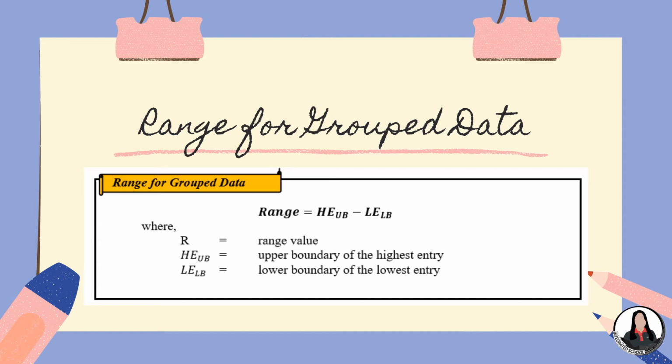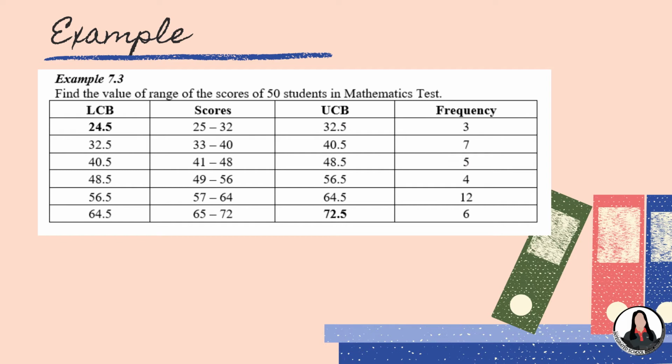Okay, so let us use this in an example. So we have here an example wherein we are asked to find the value of the range of the scores of 50 students in mathematics test. Okay, so provided na dito ang column for the lower class boundary and the upper class boundary. Okay, so now, hanapin lang natin or isulat natin yung formula. We have R is equal to HE sub UB minus LE sub LB.